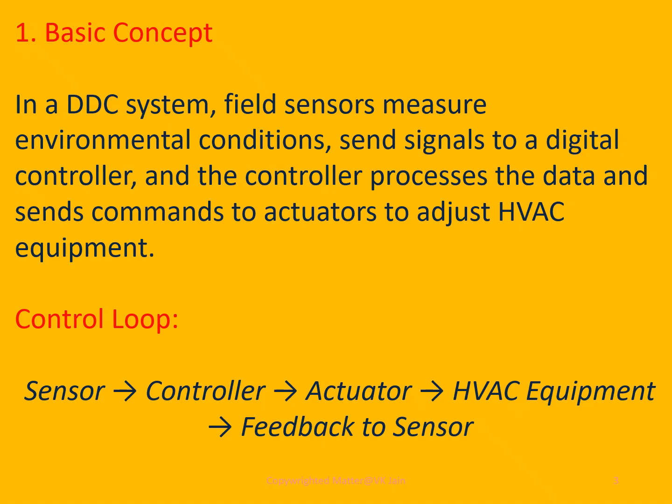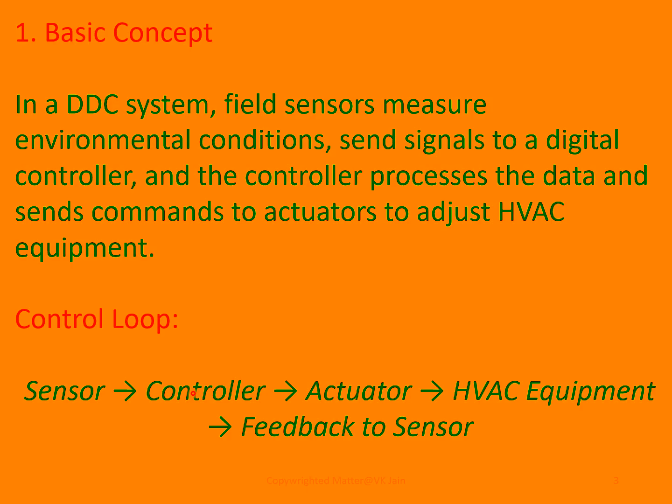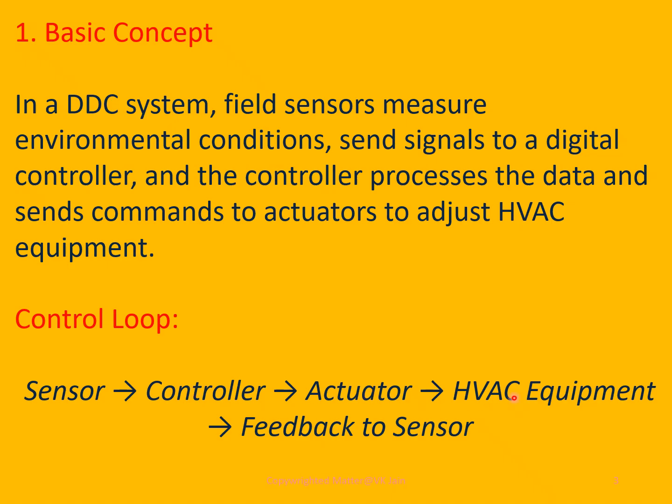Of this complex system, the following is the control loop: sensor to controller to actuator to HVAC equipment, and once again feedback to sensors.